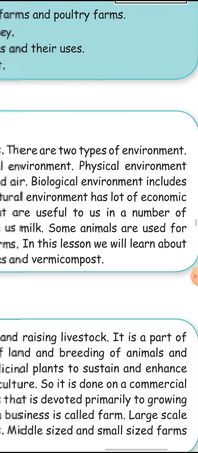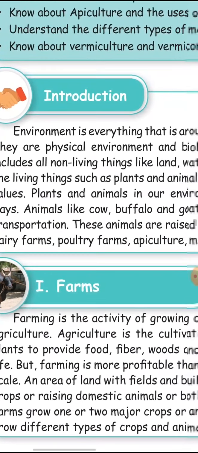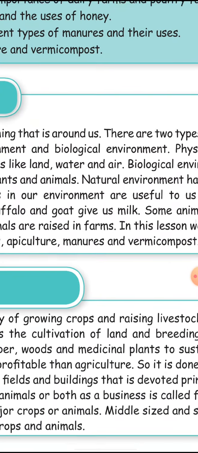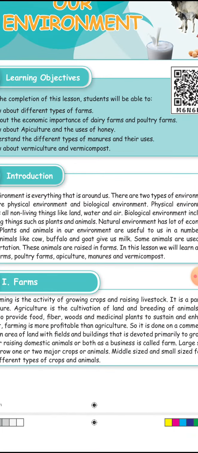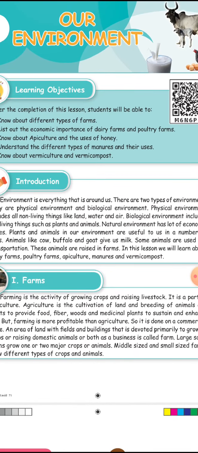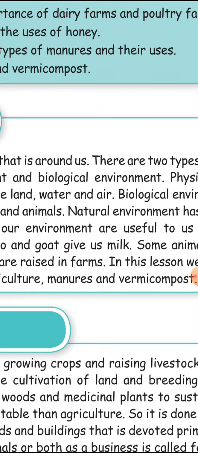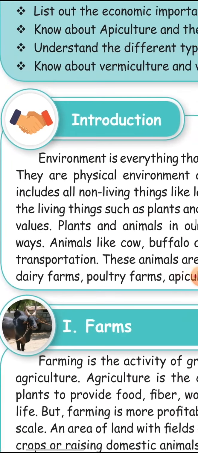There are two types of environment. One is physical environment and biological environment. So what is environment? Environment is everything that is around us. There are two types of environment. One is physical environment and another one is biological environment. That includes all non-living things like land, water, air, and biological environment includes the living things such as plants and